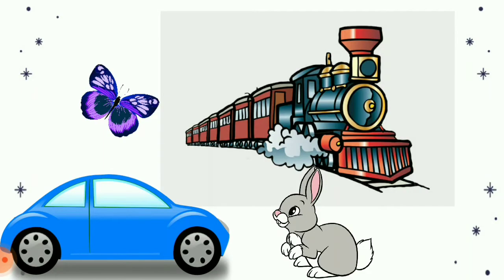Now let's find the small things. Tell me which of the things are small? Is this butterfly small? Yes, this butterfly is small. And the rabbit is also small. The train is big. And the car is also big. Small, big. Small, big.